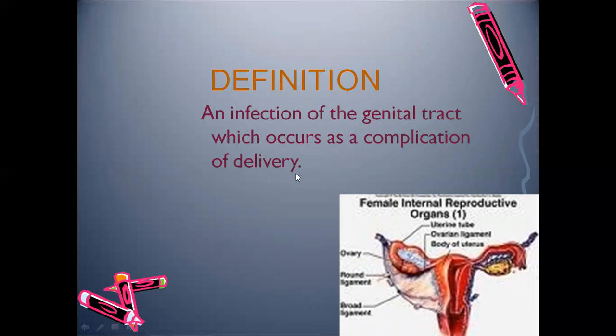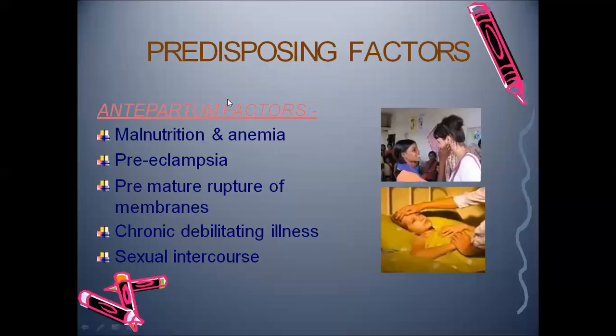So, what is puerperal sepsis? It is an infection of the genital tract as a complication of delivery. That is known as puerperal sepsis. Now, the risk factors or predisposing factors.